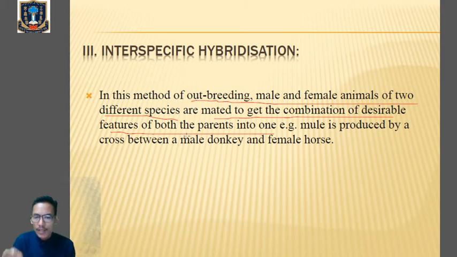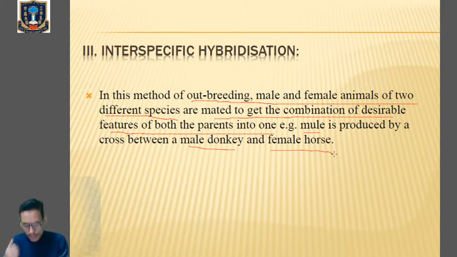Example, mule, M-U-L-E. It's mainly a hybrid. It's mainly produced by a cross between a male donkey and a female horse. Clear? This mule is much hardier than its parents and is used for the transport of heavy articles in mountain terrains. So it's very hardy compared to the respective parents.